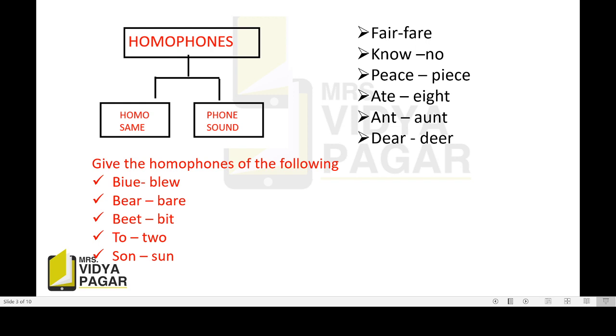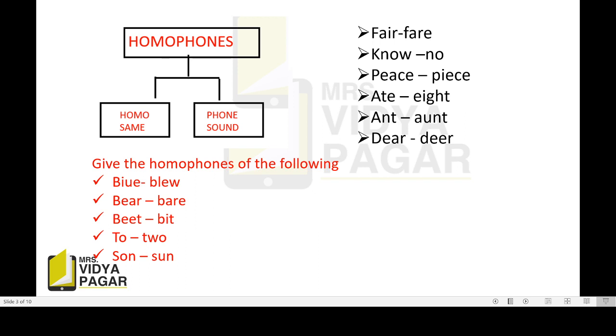Fair. Fair means of nice complexion, and second, fare means cost or fee, भाडे अशा अर्थाने. No means KNOW, नो म्हणजे ठाऊक असणे आणि नो म्हणजे नाही. Then peace, PEACE, means quietness, शांतता, and PIECE means portion of an object, ज्याला आपण तुकडा म्हणतो.